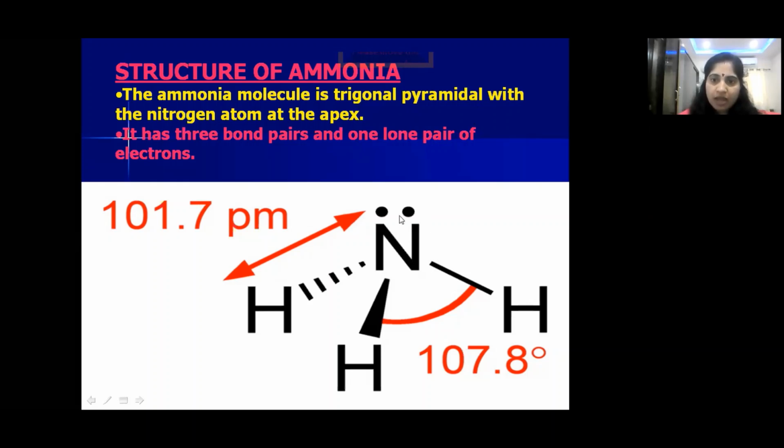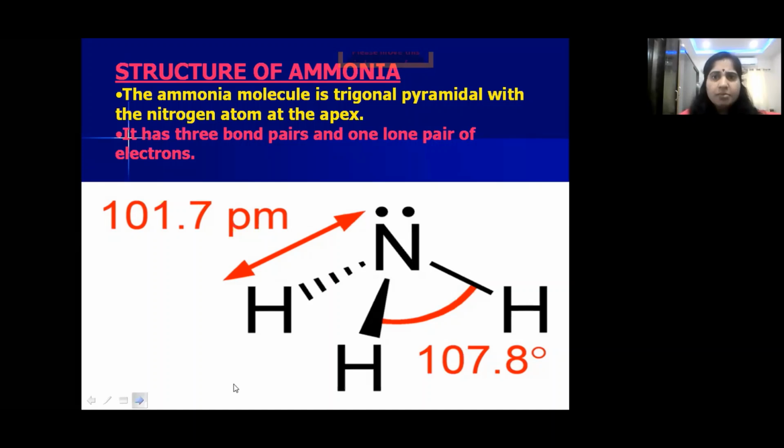In case of ammonia, nitrogen is undergoing sp3 hybridization. It has 3 bond pairs of electrons and 1 lone pair of electrons. Actually, it should have a tetrahedral structure, but because of the presence of this lone pair of electrons, it acquires a trigonal pyramidal structure. And the bond angle should be 109.5 degrees, but because of the lone pair and bond pair repulsion, the bond angle decreases and it gives 107.8 degrees. So this is about the structure of ammonia.